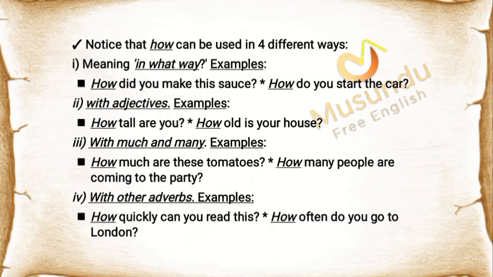Examples: how much are these tomatoes? How many people are coming to the party? 4. With other adverbs. Examples: how quickly can you read this? How often do you go to London?